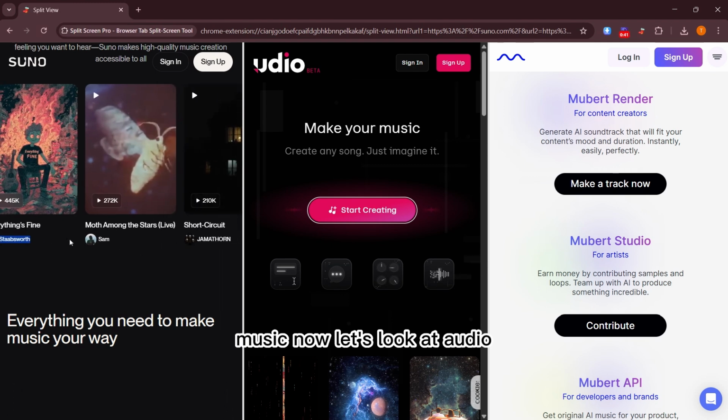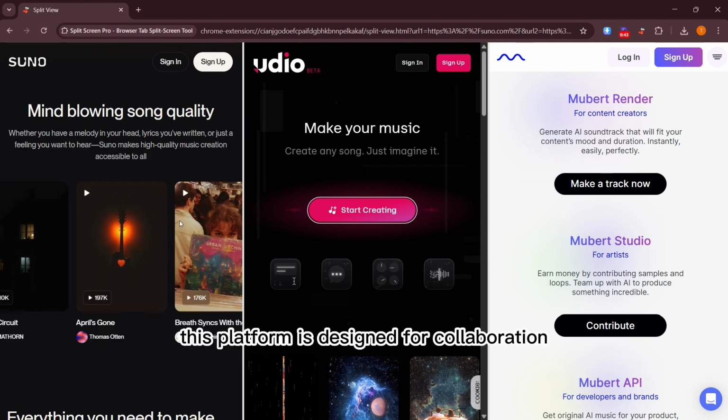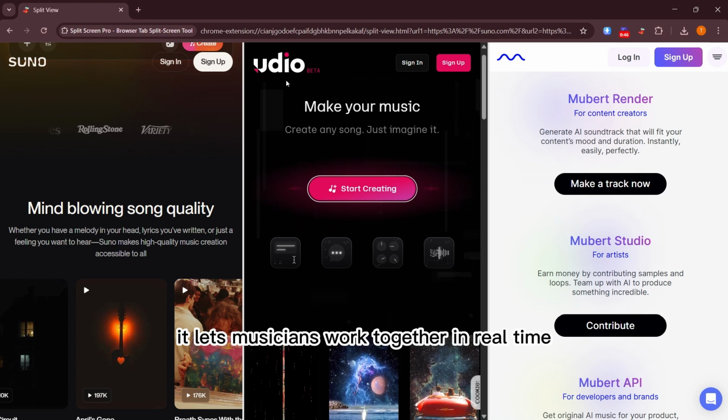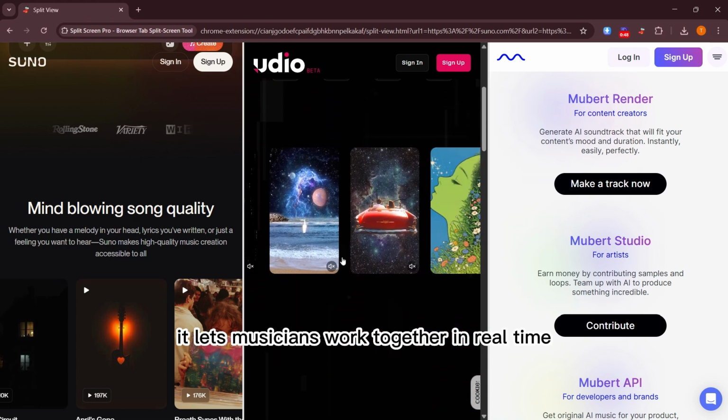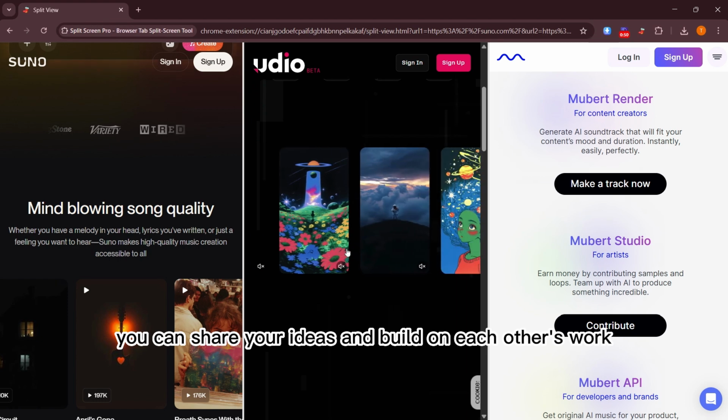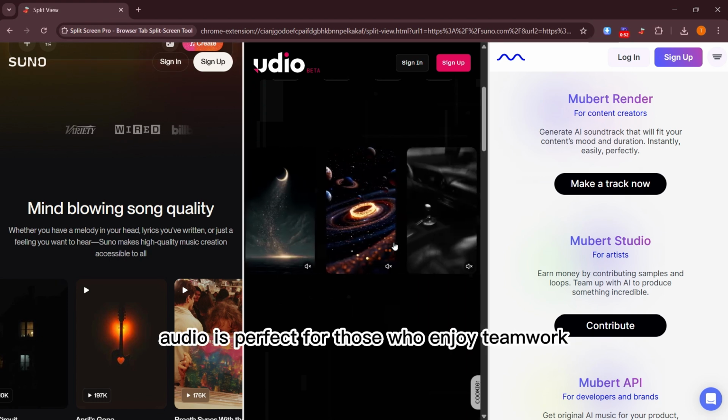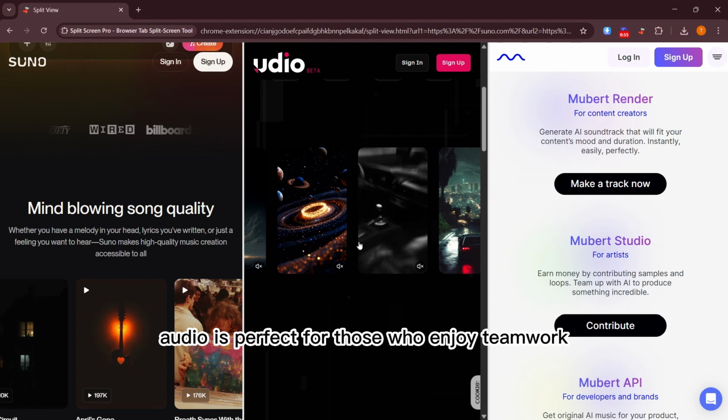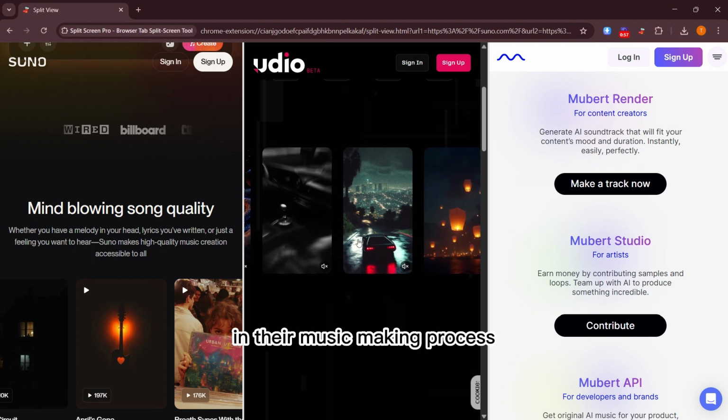Now, let's look at Udio. This platform is designed for collaboration. It lets musicians work together in real time. You can share your ideas and build on each other's work. Udio is perfect for those who enjoy teamwork in their music making process.